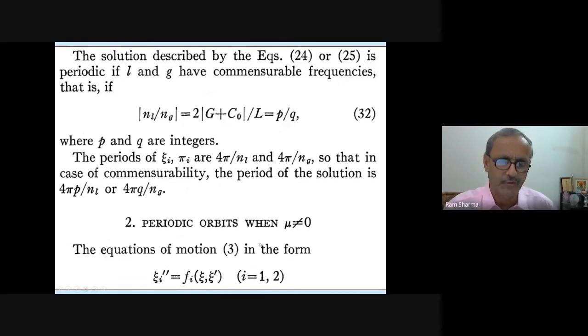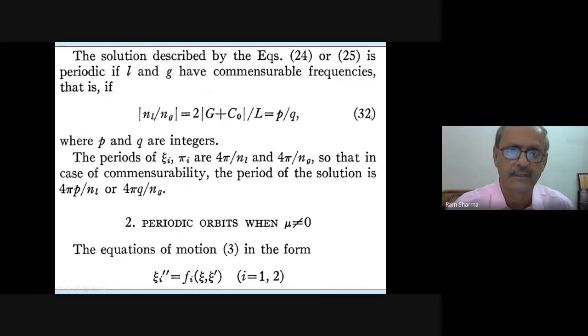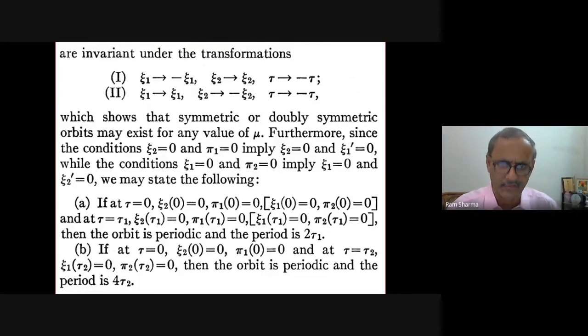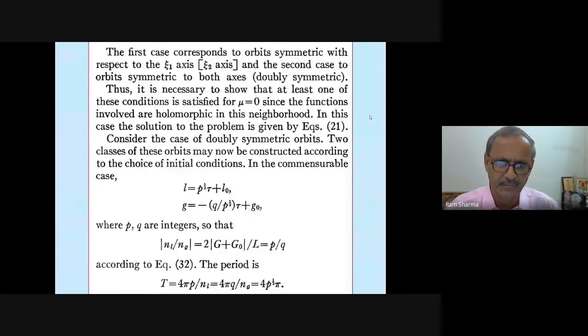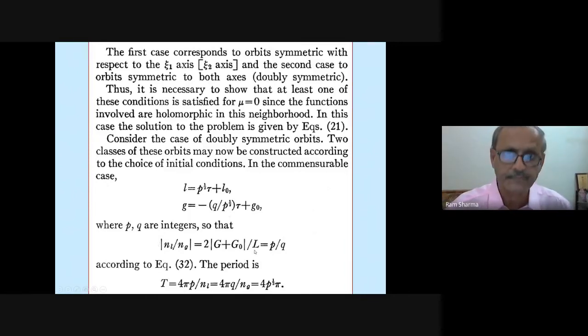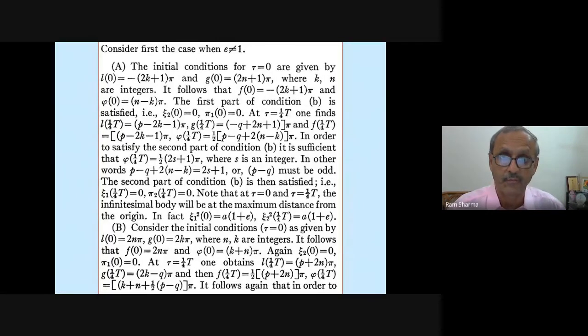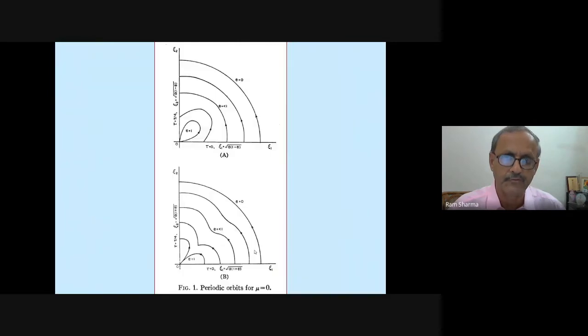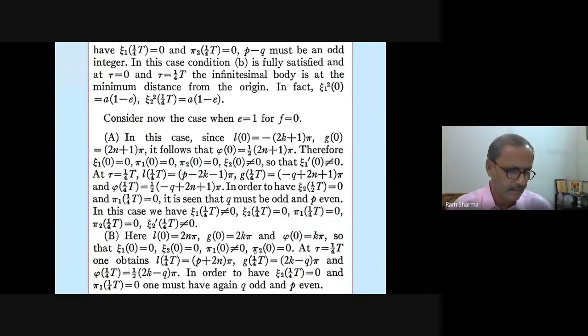Periodic orbits when mu is not equal to 0, so you calculate this one. These are all things one can read. These are all different conditions, symmetric, etc. One can find out. Not a major issue. And L and G are written in this form, and when they are in commensurability, they will be commensurable when P and Q are integers. You can see how much effort he has put in. These orbits also he has put, and then these things also he has put.